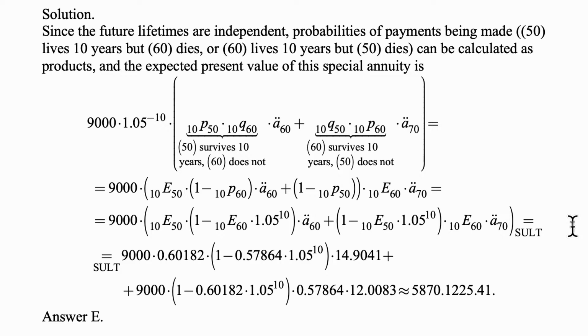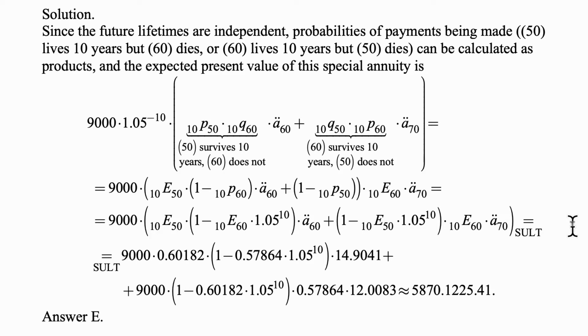So we're going to invent it and put it together with 10p60 to make it into 10E60, but because we multiplied by 1.05 to the negative 10, we now have to multiply the resulting expression by 1.05 to the 10th to keep the value the same. And we do the same with 10p50. Now every single thing in that expression can be looked up in the table or just written out as a number.